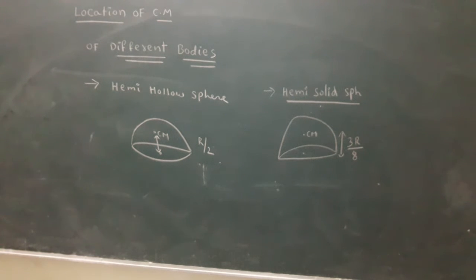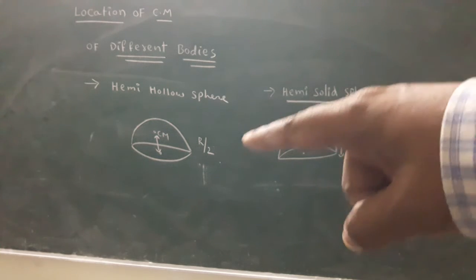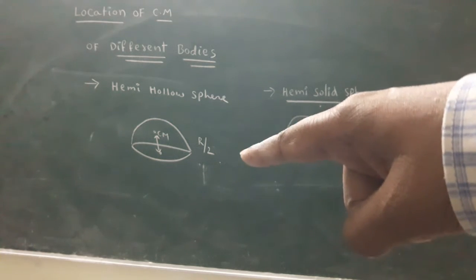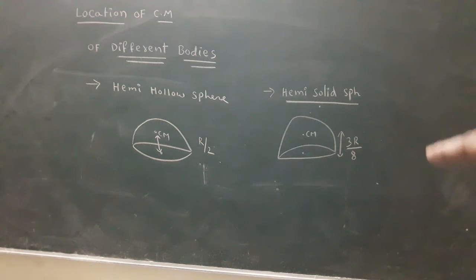Once again I repeat. Hemi-hollow sphere means half of the hollow sphere. Here center of mass is located at a distance r by 2. Solid hemisphere, 3r by 8.